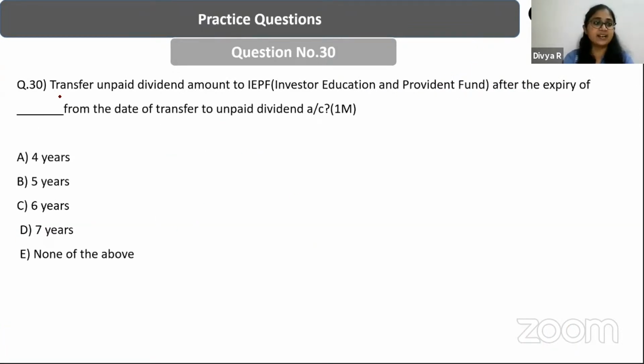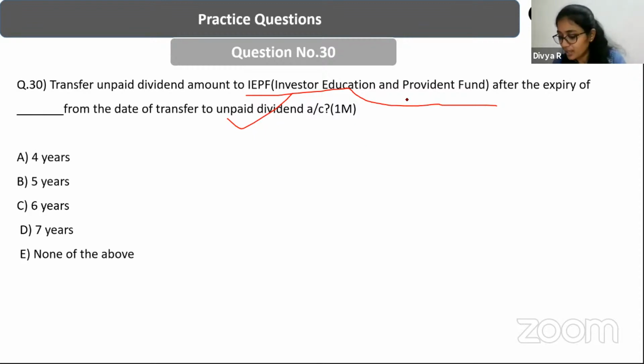Last question on the Companies Act, guys. Transfer unpaid dividend amount to the Investor Education and Provident Fund after the expiry of dash years from the date of the transfer to the unpaid dividend account. So very simple question. Yes, 7 years. So when are we going to transfer the unpaid dividend amount to the IEPF or Investor Education and Provident Fund? Yes, it is 7 years, isn't it? So within 7 years, we have to be transferring that unpaid dividend account to IEPF.